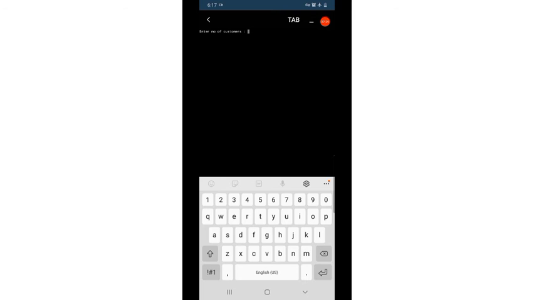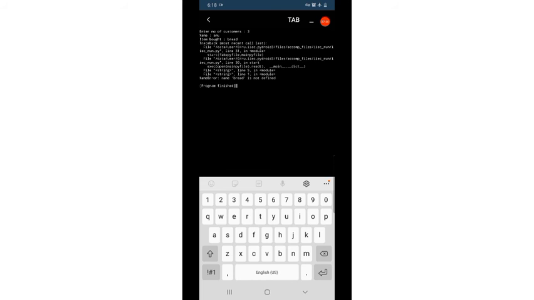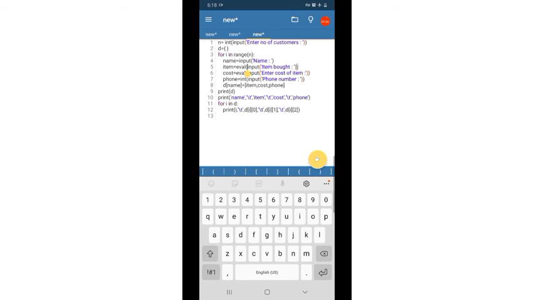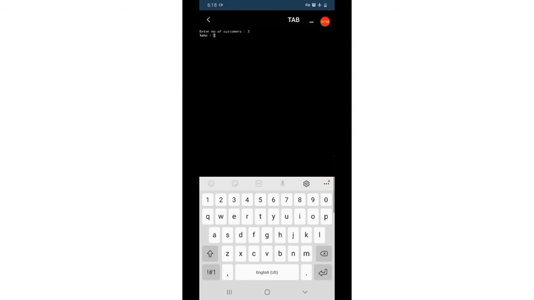Enter the number of customers. I have 3, so I'll write 3 customers. Enter the name: Anu. Items bought: Anu bought bread. Enter the cost: 25. Then the phone number. I'm just giving some numbers.